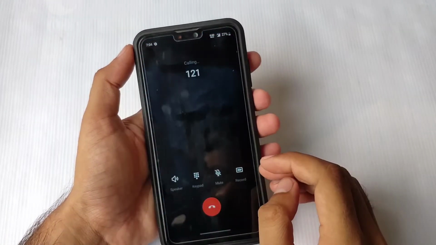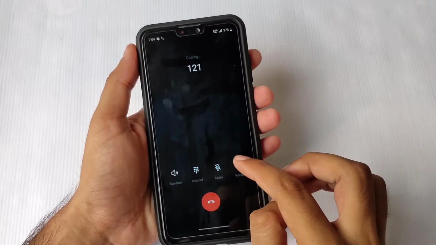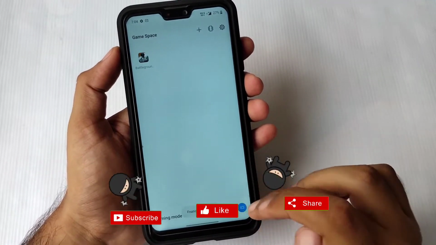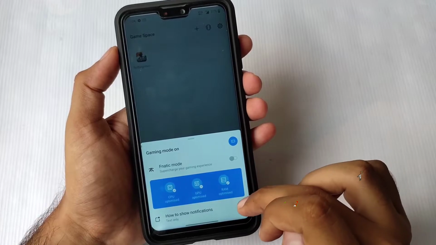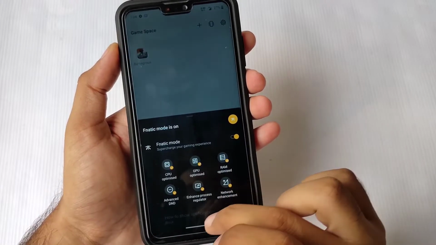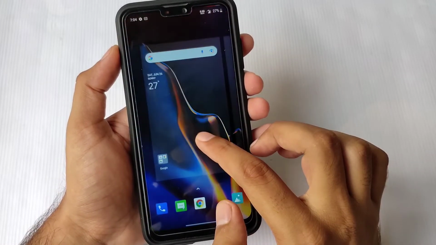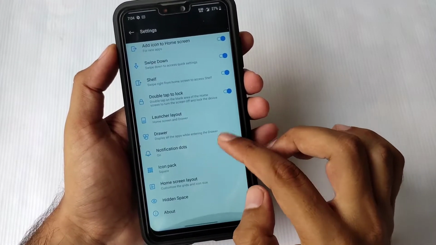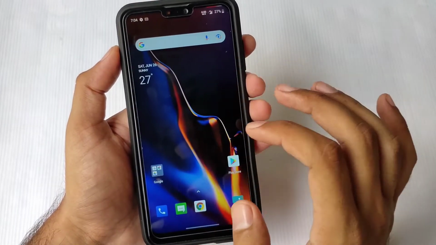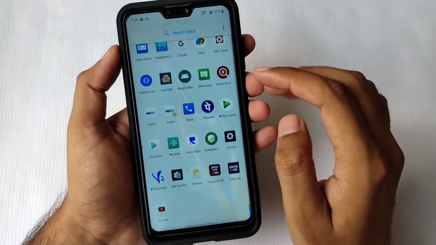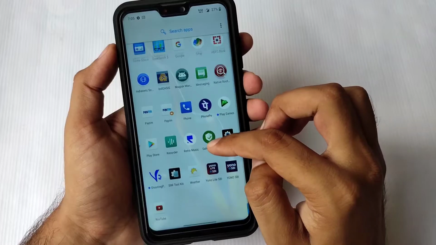Also you can see the Play Store device is not certified here. In calling you can see only the call recording option, not Wi-Fi calling or video calling. So this is just a normal ROM I have used. You can see gaming mode is also given, but gaming is not good in this ROM. I have tried a little bit of gaming, not much, but I would say gaming is not better in this ROM. Also you can see some customizable settings in the home launcher, OnePlus launcher. You can use these options also. The most favorite feature I love in this ROM was hidden space, so that you can hide any app in it. So this is the feature I love about this ROM.